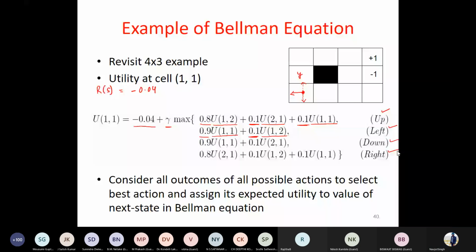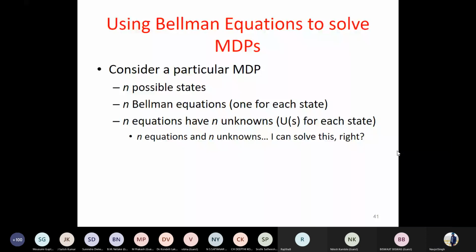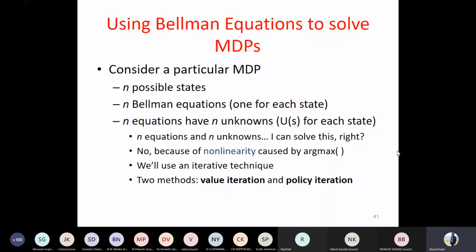Now, moving ahead. Now we need to solve these Bellman equations. So in total, we have n possible states as per the environment. So for every state, there are n Bellman equations in total. Okay. So in the Bellman equation, there is only one unknown, which is the utility of the state. N equations, n unknowns, we need to solve. Can we solve through linear programming? Definitely not, because the equation is non-linear, as we have an argmax function.